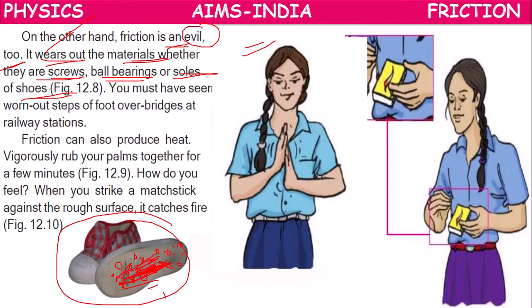That is one damage. Next, worn out steps of foot over bridges and railway stations.